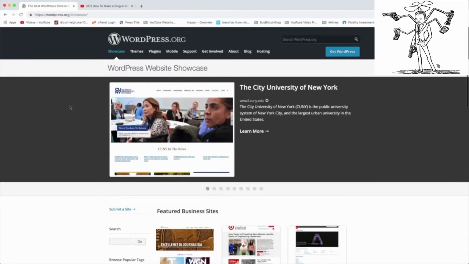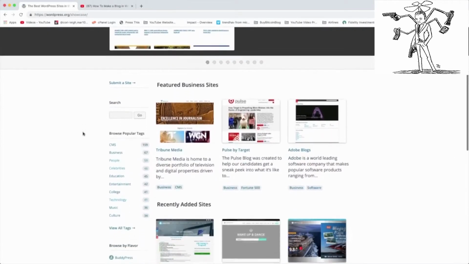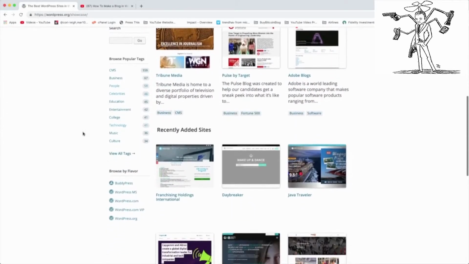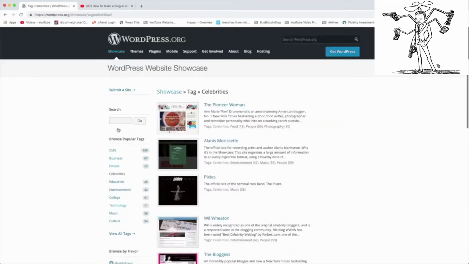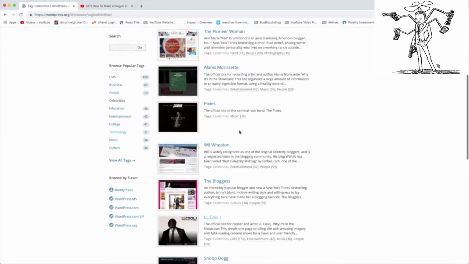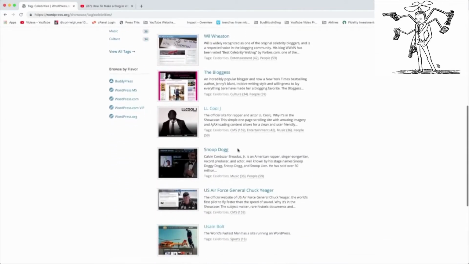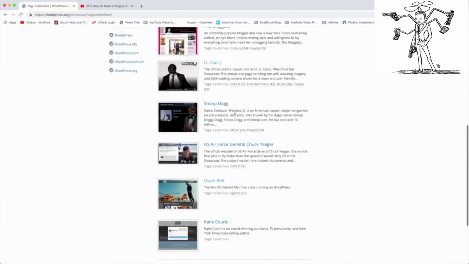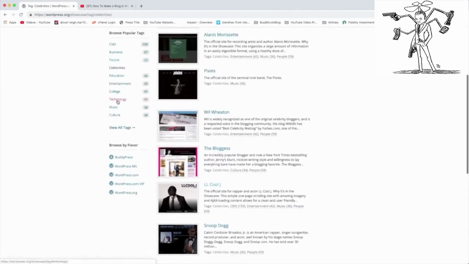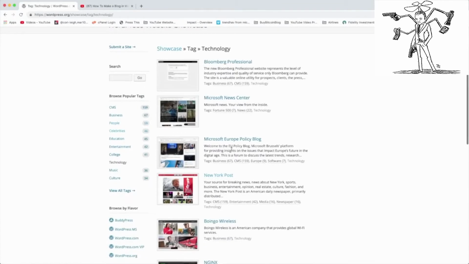That way you can see who's now using WordPress, like SUNY New York, Target, Adobe. If that doesn't ring a bell, you can click celebrities and maybe you'll see some names here like Alanis Morissette, love her, LL Cool J, and so on and so forth. You can click technology if that's the kind of site you want to make.